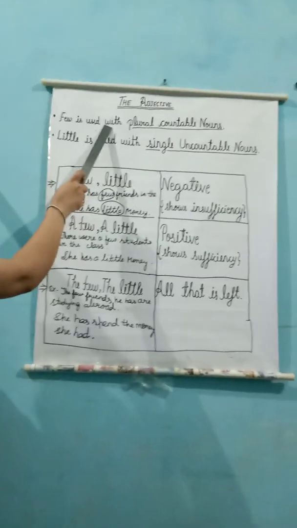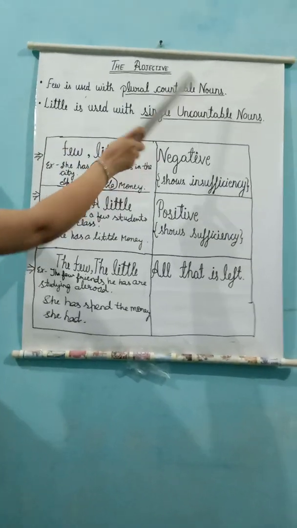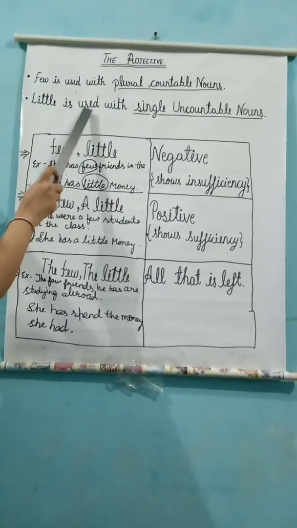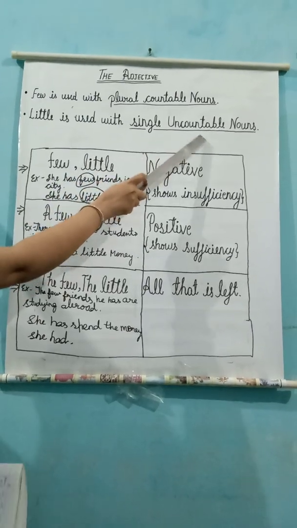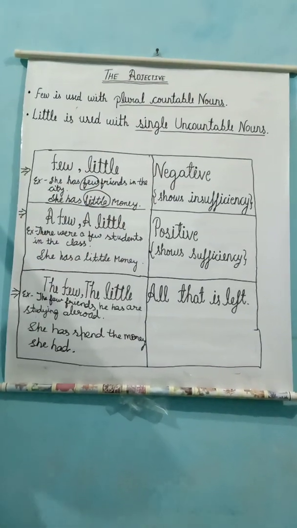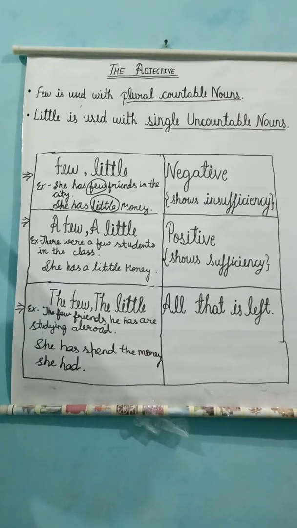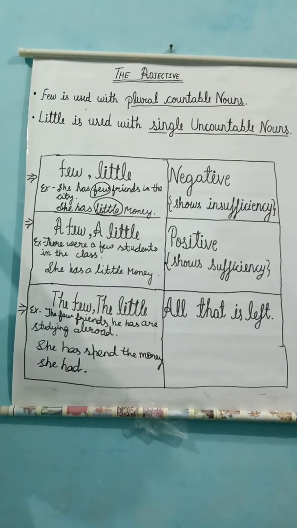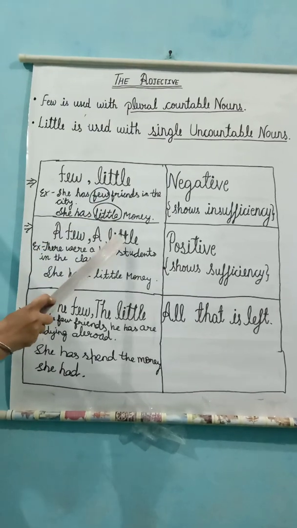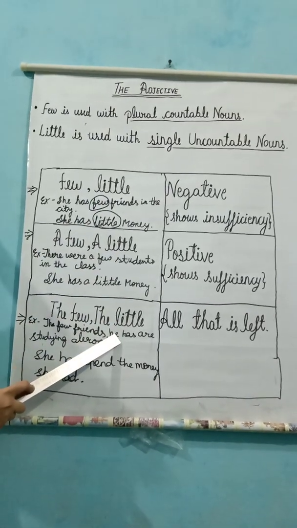Few is used with plural countable nouns and little is used with single uncountable nouns. Here we will discuss the difference between few, a few, the few, and little, a little, and the little.